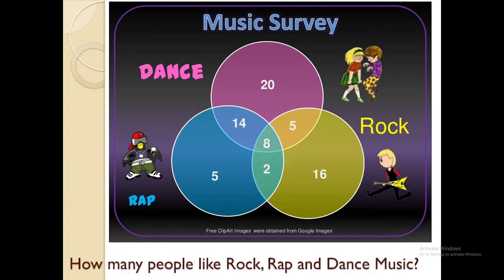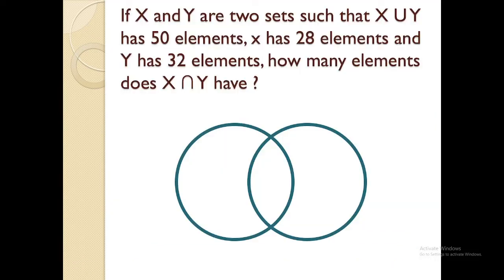Now, let's have another question. How many people like rock, rap, and dance? All the three music is being liked by those people. So take note, it's simply the intersection of all these three, which is the number 8. So the number 8 is the number of people who like rock, rap, and dance music.